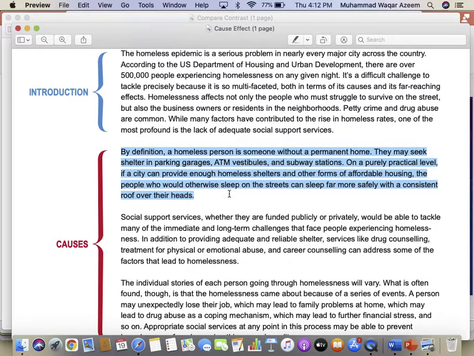Okay. So can you tell me what is the first cause the writer has pointed out? The cause of homelessness. No shelter. No shelter. So what is the cause of no shelter? Without a permanent roof. Okay, of course they are without a permanent home, but what is the cause of it? Unemployment, affordability. No, but hold on. So do we find affordability over here?